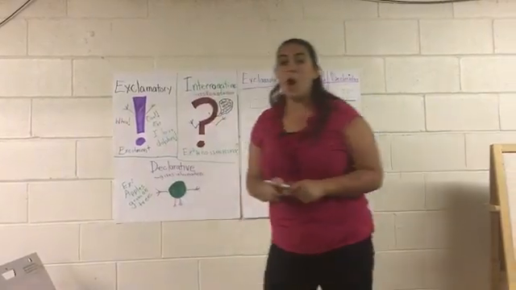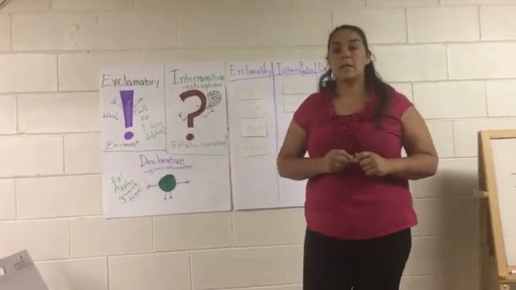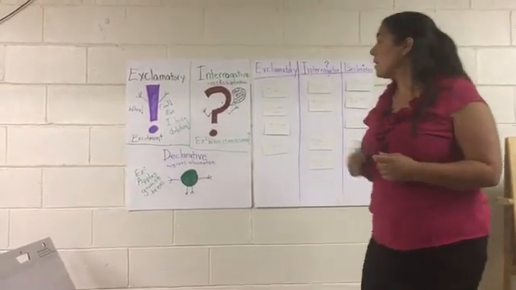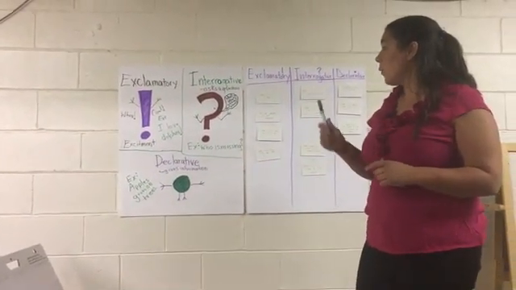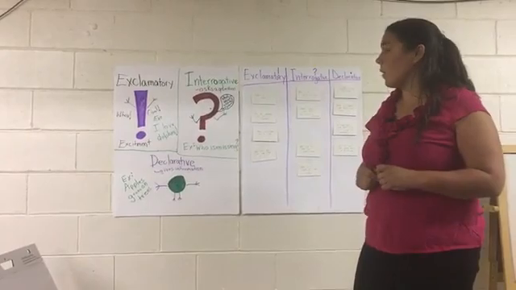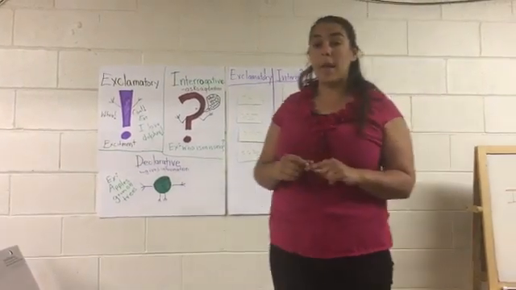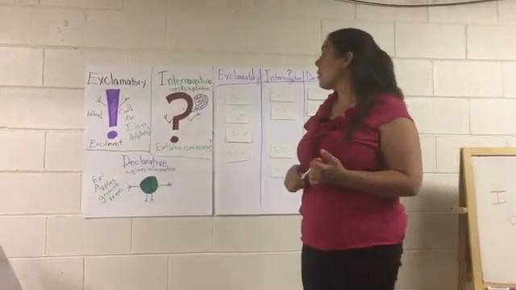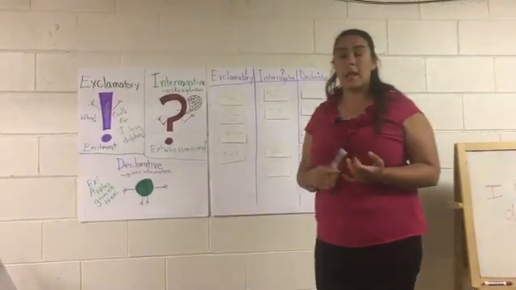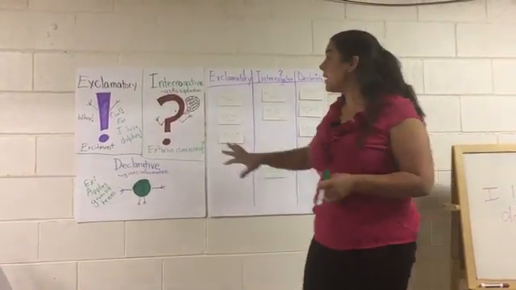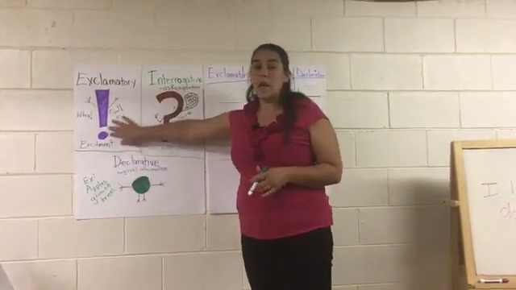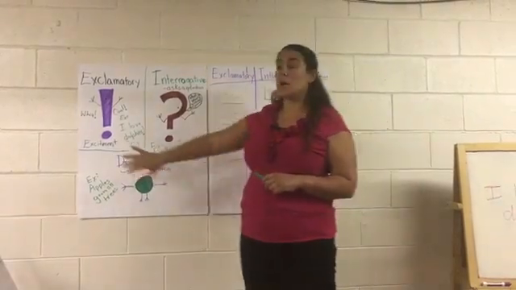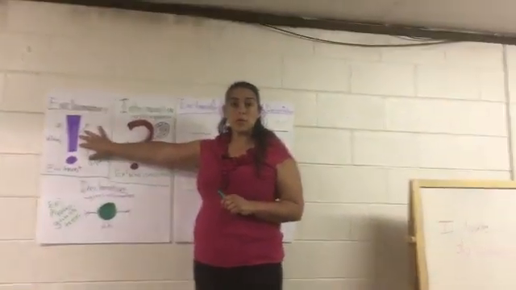You did such an awesome job, and you have been able to let me know what each of these kinds of sentences are. And now what I expect is when you're doing your writing, the writing that we're working on about our ocean animal, I would like to see all 3 types of sentences in there. I would like you to have things that are exciting about your ocean animal.